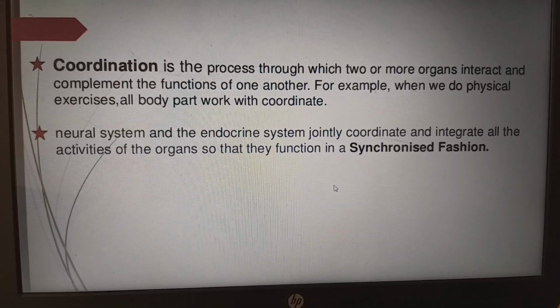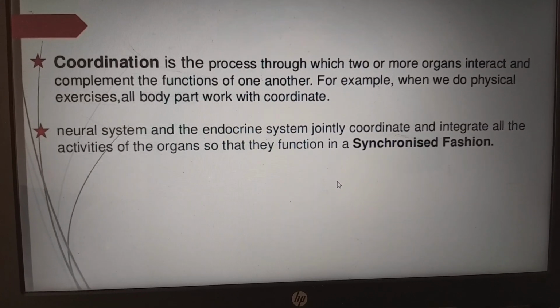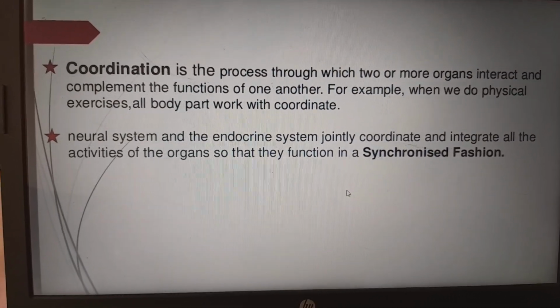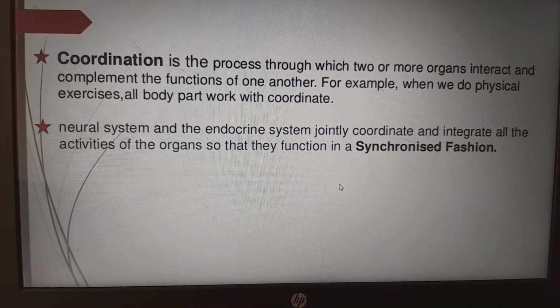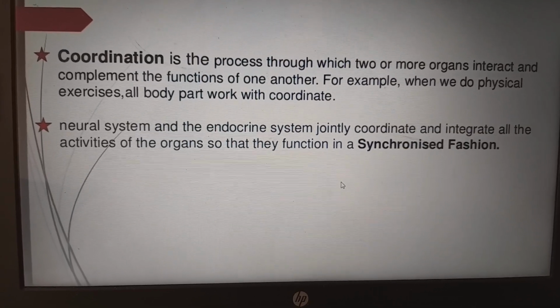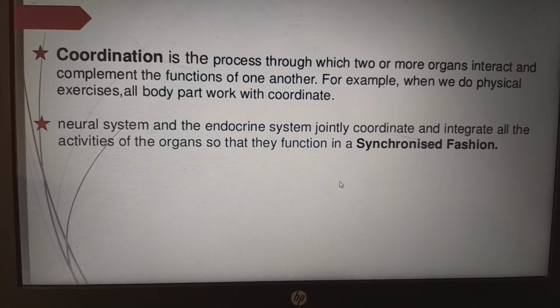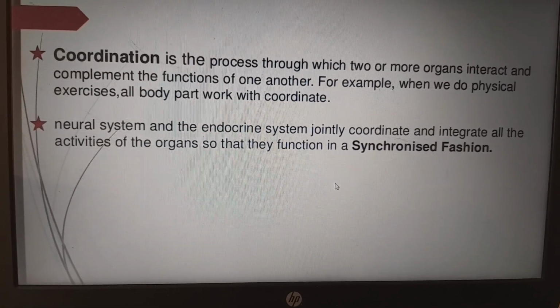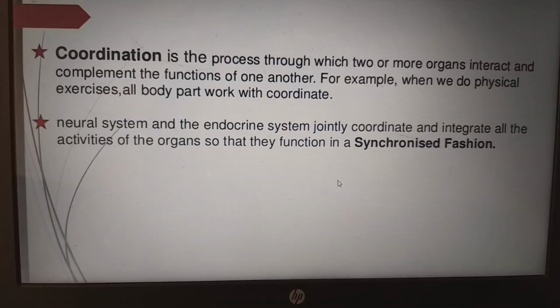I think we all know that in group dancing, many people will be dancing in a synchronized fashion. For example, if anyone was not in that synchronized fashion, it will spoil the form of the dance. That is nothing but coordination. So that is a typical example of coordination.